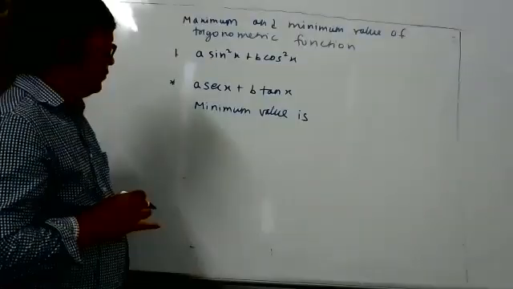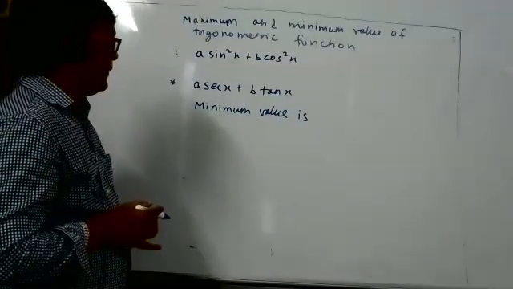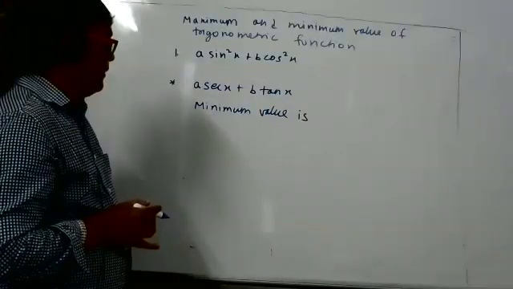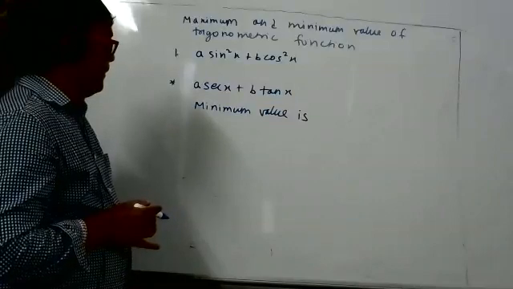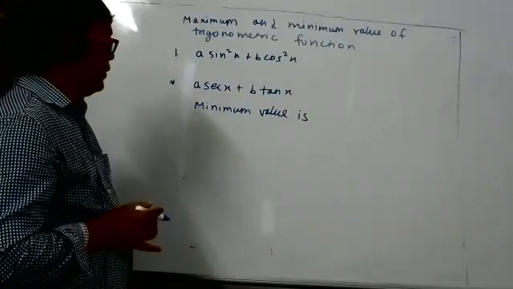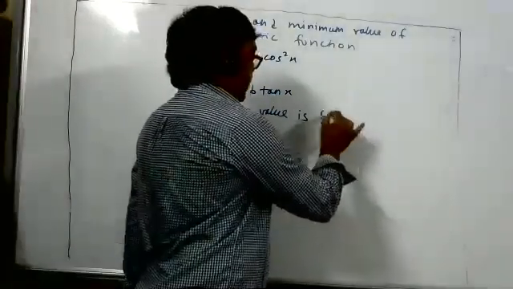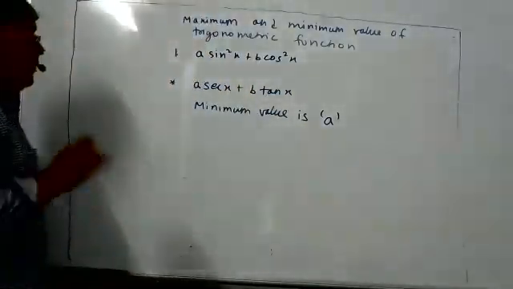What is the minimum value? The minimum value is A. A secant x plus B tan x, minimum value is A.